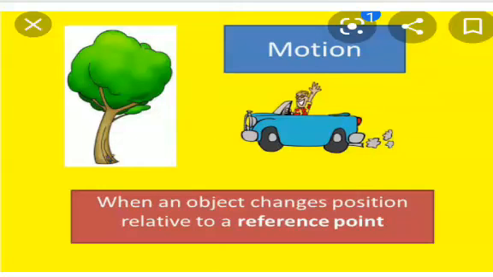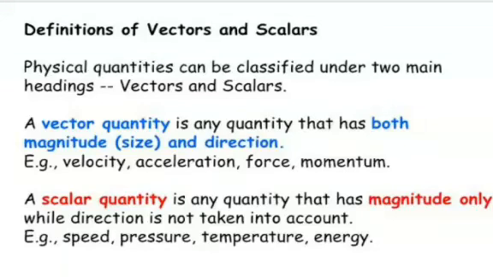Physical quantities can be described as scalar and vector quantities. A scalar quantity is a physical quantity which has only magnitude, for example, time and temperature. But a vector quantity has magnitude as well as direction. We will learn more examples of vector quantities as we go further.